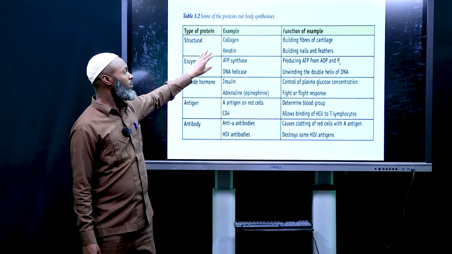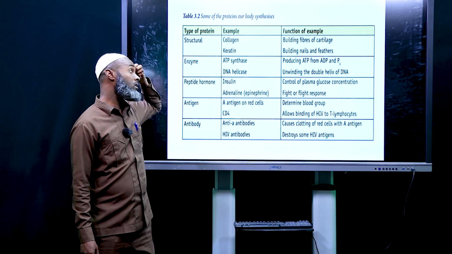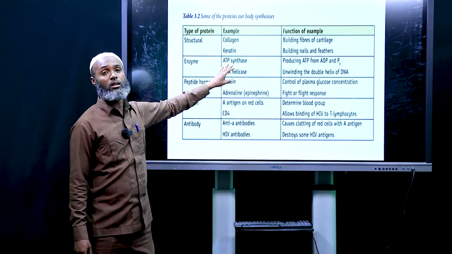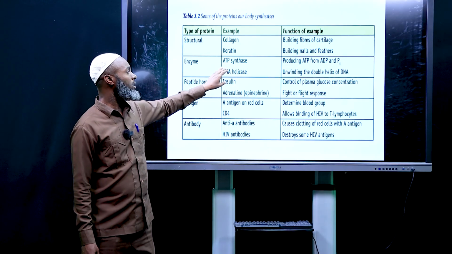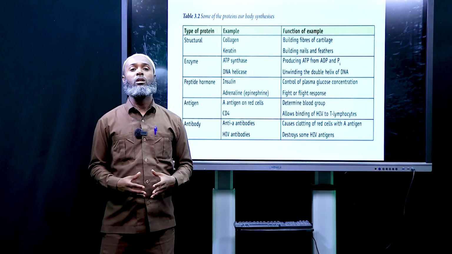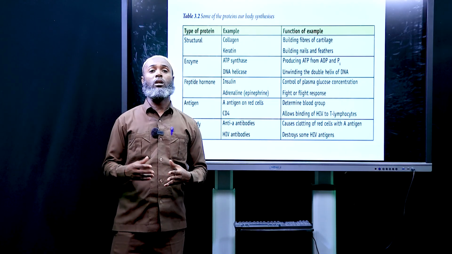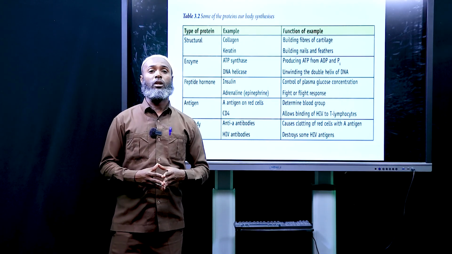Enzymes: ATP synthase and DNA helicase. DNA helicase is very important in DNA replication, and ATP synthase synthesizes ATP, which is a very important molecule.